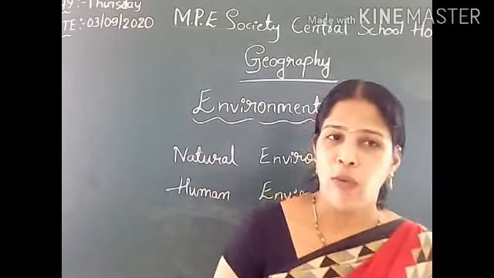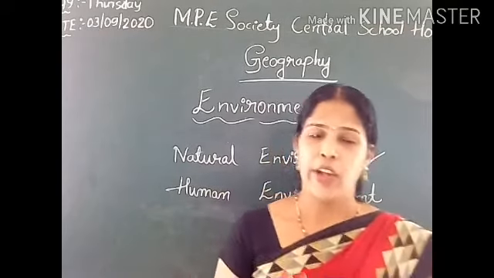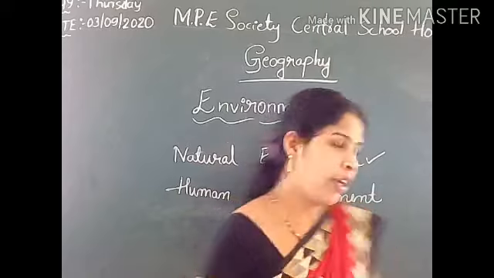So, natural environment consists of all the objects created by nature like land, water, air, forest, all.